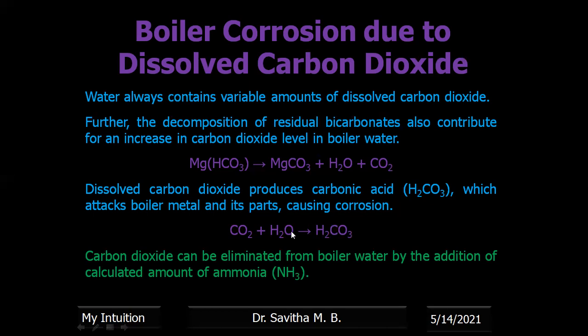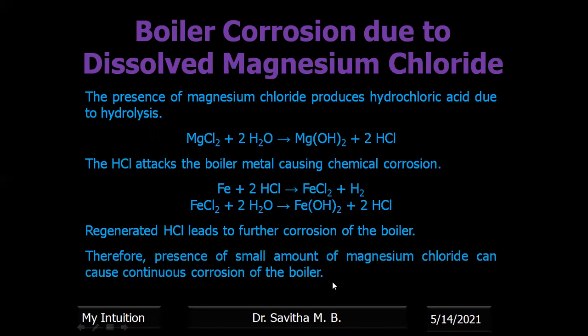Okay, now in any acidic medium, metal undergoes easy corrosion. Carbon dioxide is the main reason for the formation of carbonic acid, and carbon dioxide can be eliminated from the boiler by the addition of a calculated amount of ammonia. Next, boiler corrosion due to dissolved magnesium chloride. Okay, the presence of magnesium chloride.